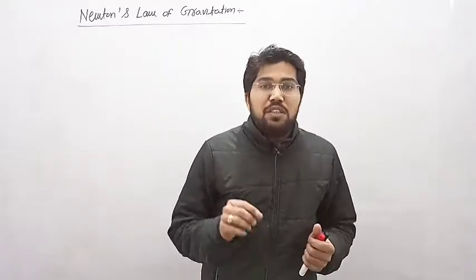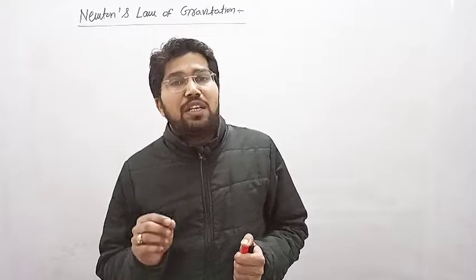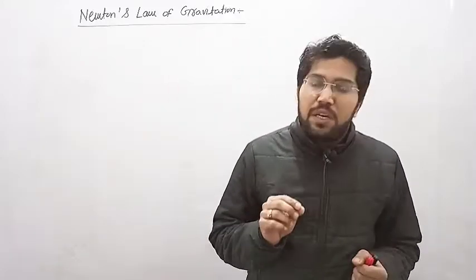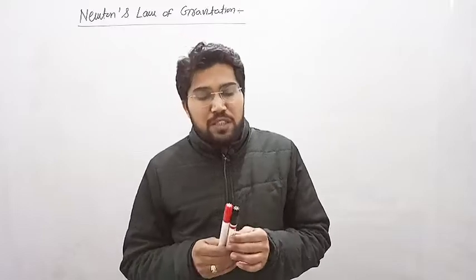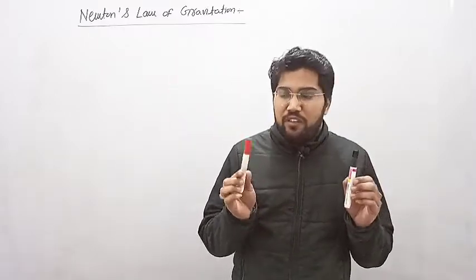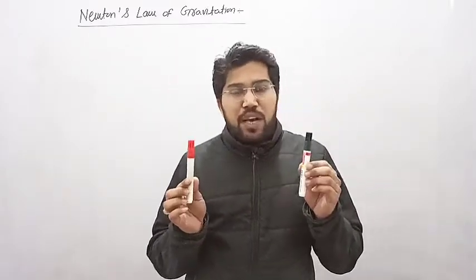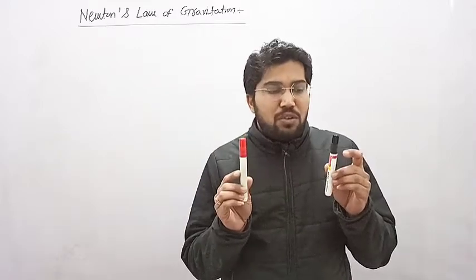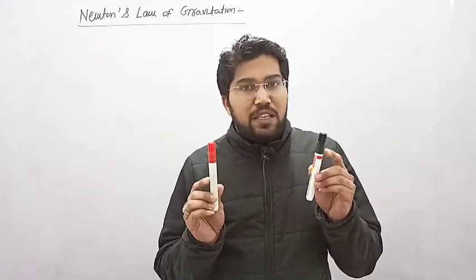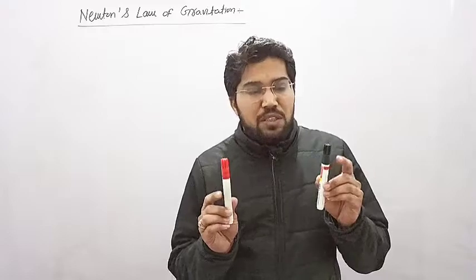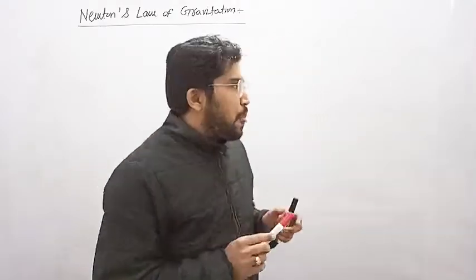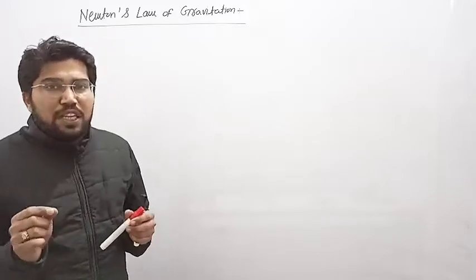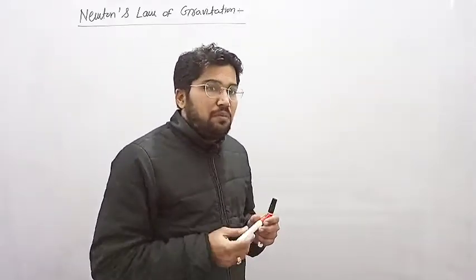Newton's law of gravitation gives the force of attraction between two point masses. If there are two point masses, just suppose this is the mass m1 and this is the mass m2, then this mass always applies a force of attraction on this mass, and this mass always applies a force of attraction on this mass. It means every mass applies a force of attraction to another mass.